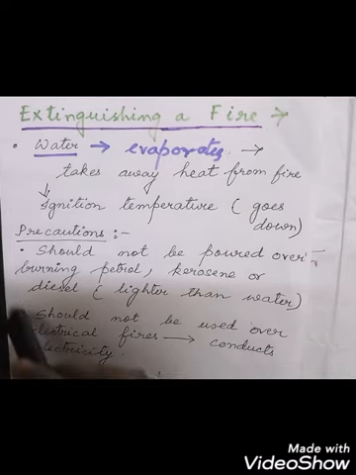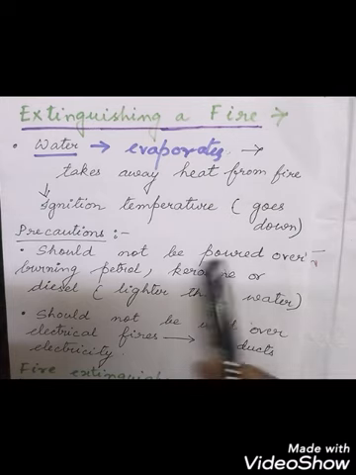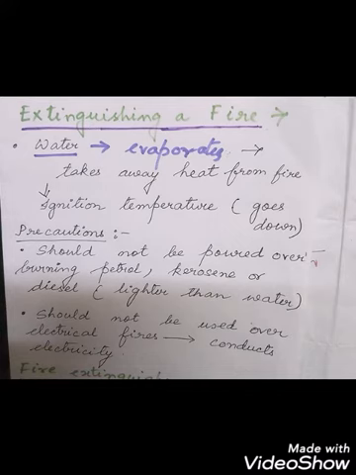Why? Because these substances are lighter than water, and they will not mix with the water. As a result, the substance will float, and the water forms a layer beneath it, and the substance will continue burning. The water will settle down, and these substances will float.